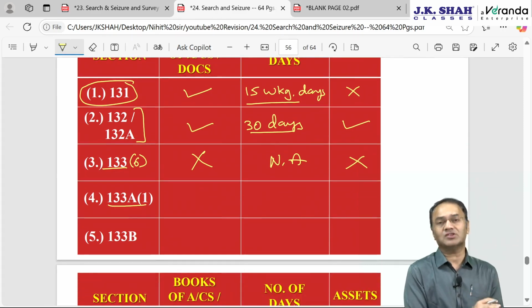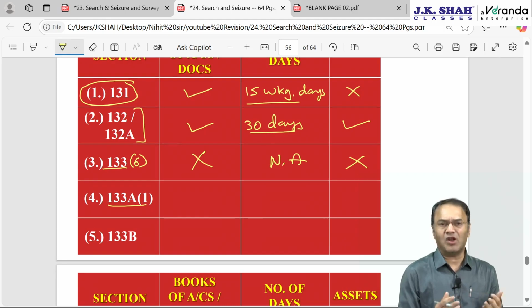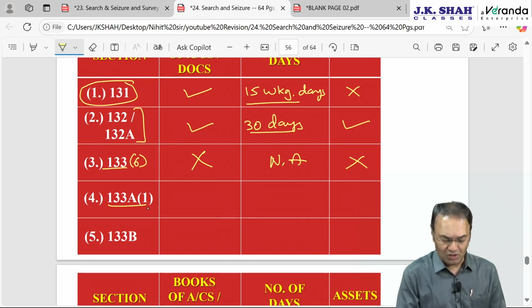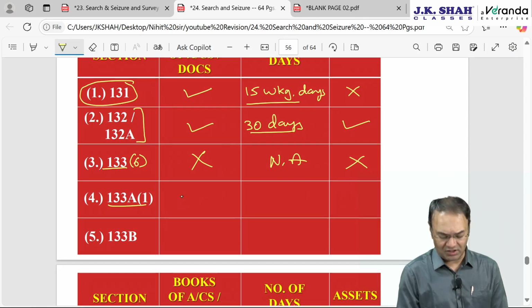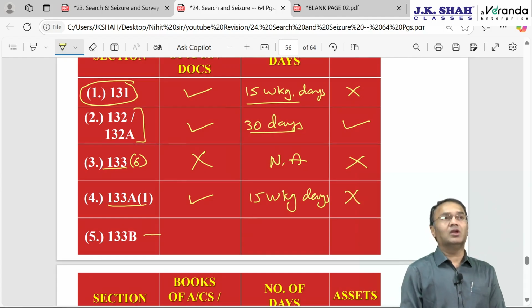133A(1), out of 3 surveys I am picking up only the first one, because the remaining 2 surveys, function, ceremony, event related and TDS related surveys, there they don't have power to seize books of accounts documents or assets. No powers are available except of recording statement. 133A(1) normal survey, they can seize books of account documents, can retain for 15 working days. Extension possible with 2 conditions fulfilled. Assets cannot be. 133B door-to-door survey.